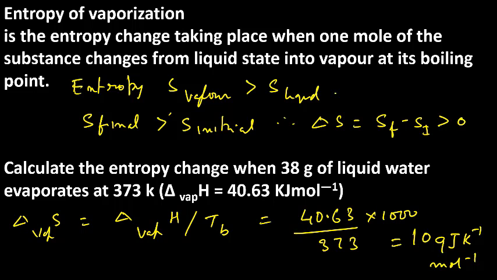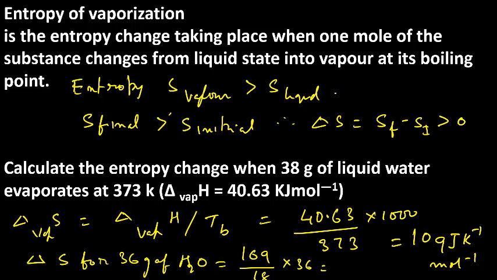Now the entropy change for 36 grams. So delta S for 36 grams of water is equal to 109 by 18, that is for 1 mole, into 36, which gives 218 joule per K. This is joule, not kilojoule. So this is the answer.